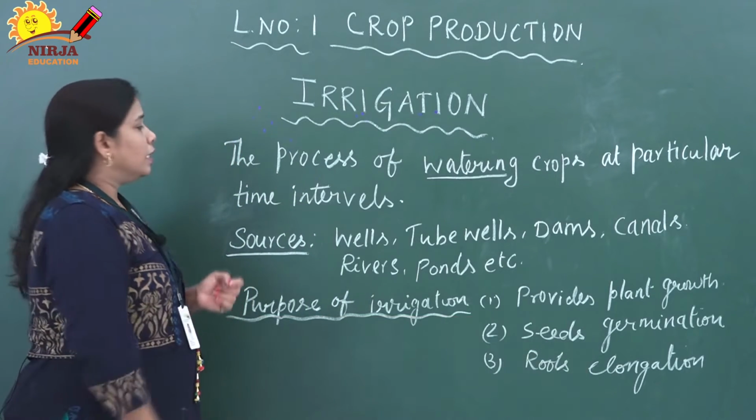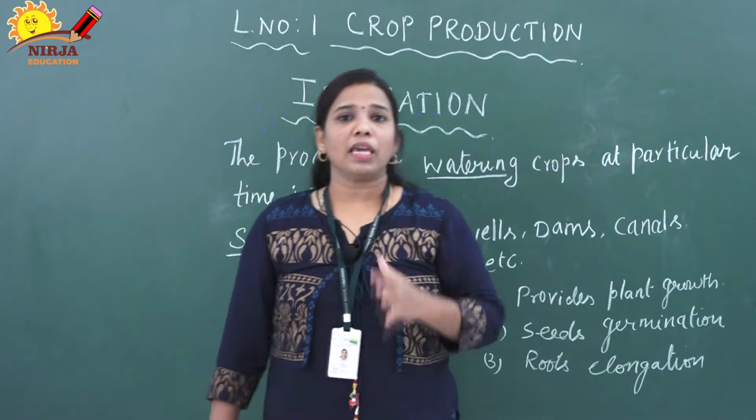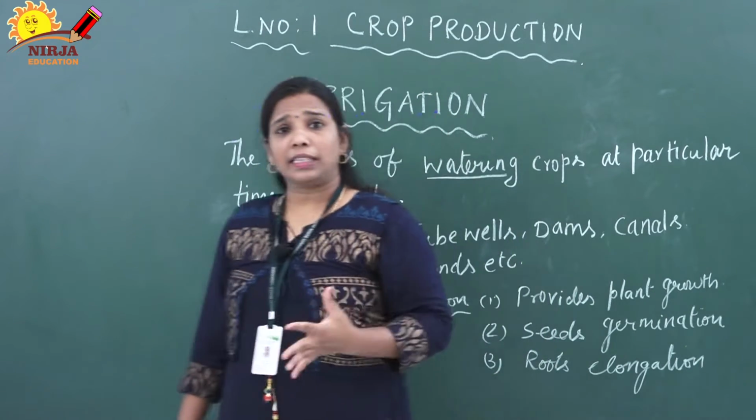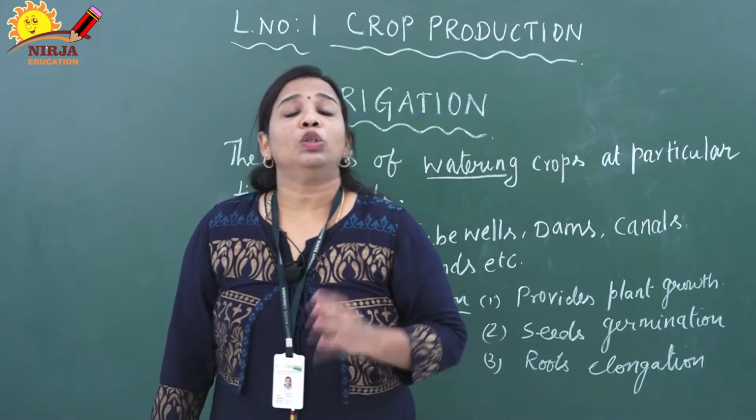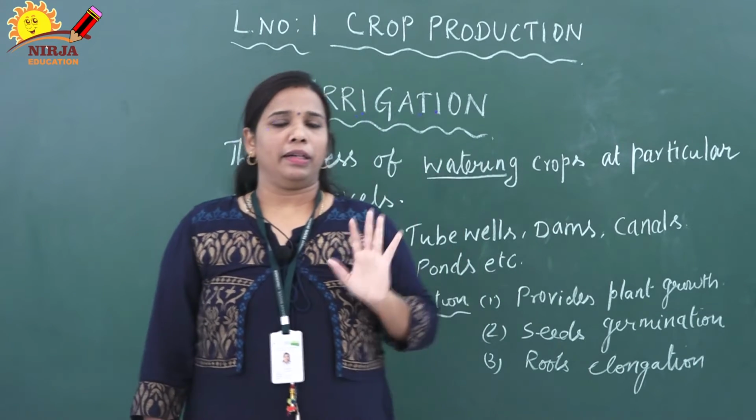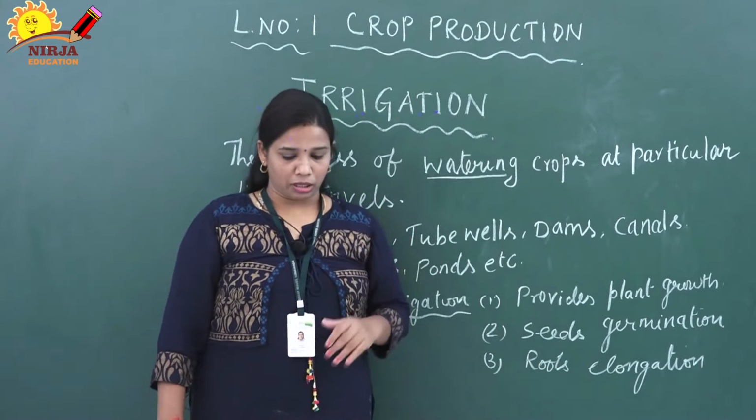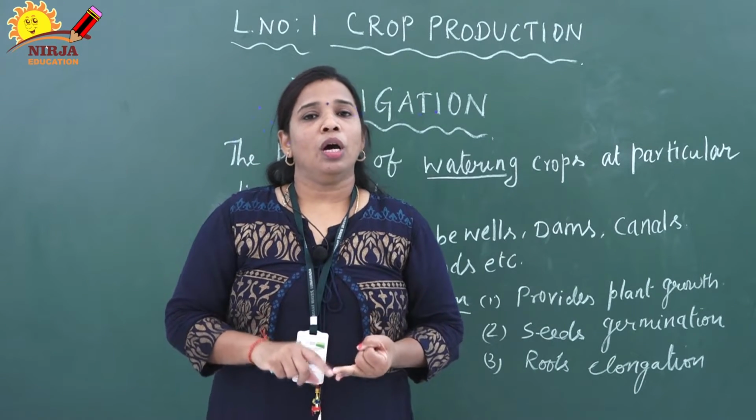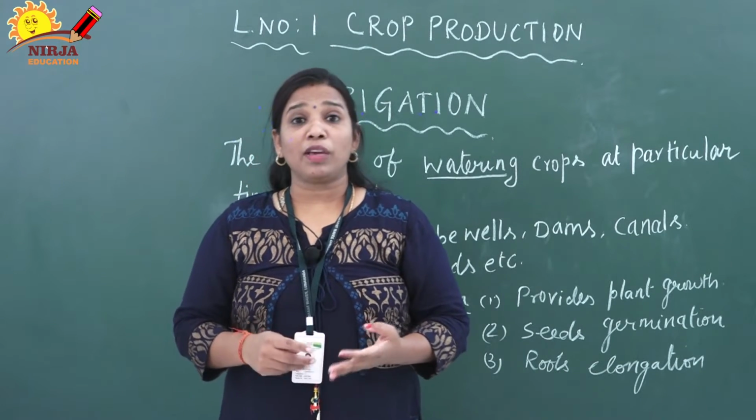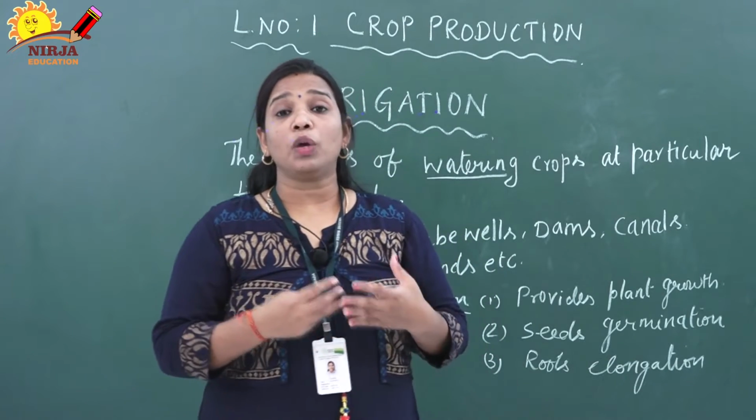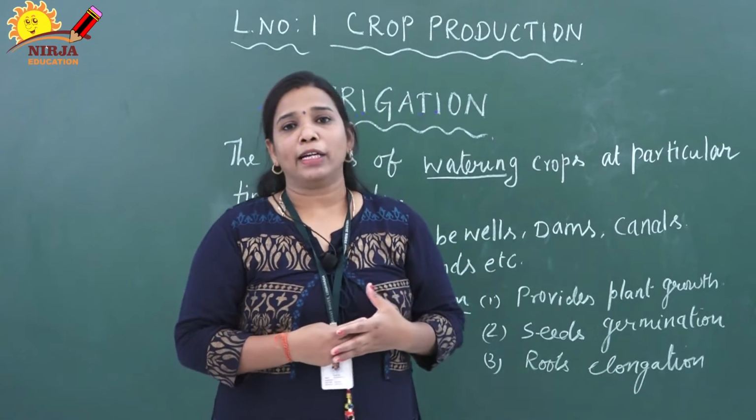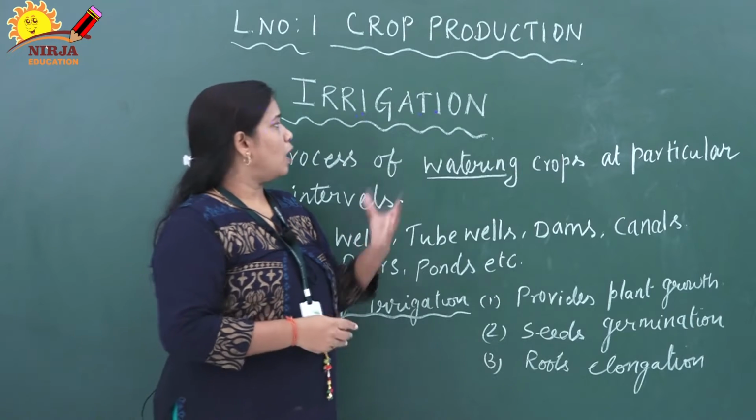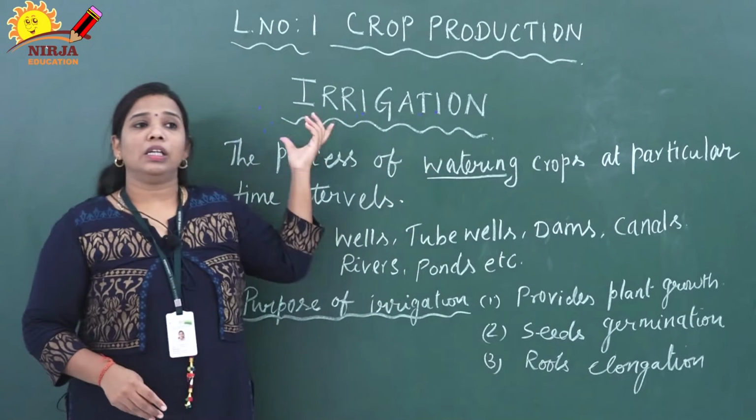Now, get into the chapter. What is meant by irrigation? Irrigation is nothing but adding of water to the plant at a particular time period. That process is called irrigation. Already we prepared the land, sowed the seed and added manure also. Next we have to add water. Water is very important to plant growth. That process is called irrigation.